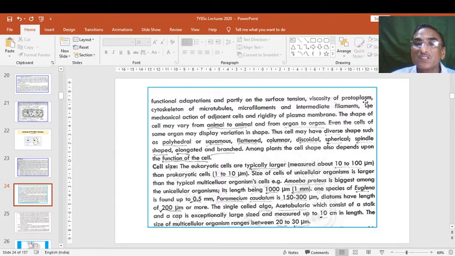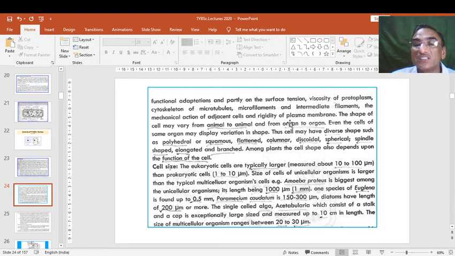The viscosity of the protoplasm also plays a key role, as does the cytoskeleton of microtubules, microfilaments and intermediate filaments. They also perform the functions of the cells. Then the mechanical action of adjacent cells and the rigidity of the plasma membrane are also important and play a key role.